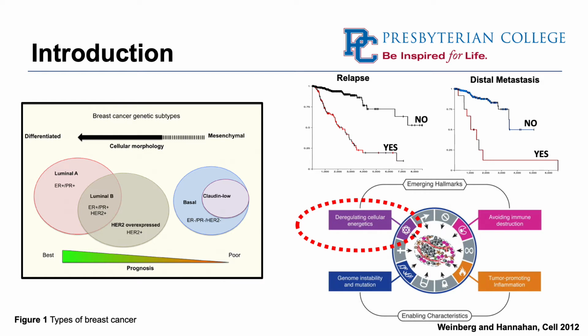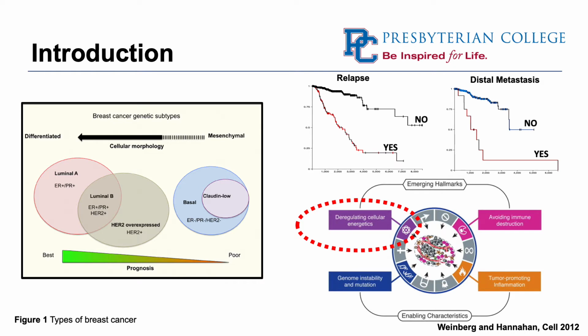So there are 2 main types, being luminal and basal. Luminal breast cancer is what is known to be your best prognosis. These are estrogen and progesterone receptor positive, as well as HER2 gene positive breast cancers. Basal breast cancers are more aggressive in nature.